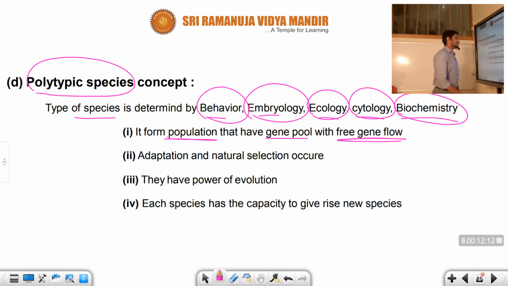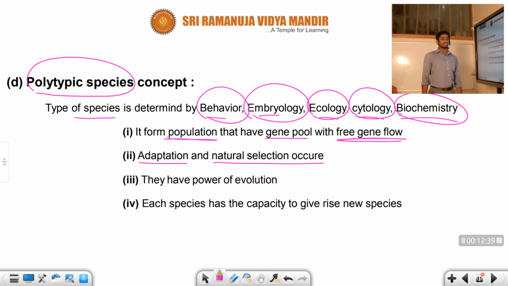Next, adaptation and natural selection occur. Adaptation means changes in accordance with the surroundings. The organism attains its life in another way. For example, adaptation is like color change of an organism's body. This is camouflage, which you can take as adaptation.